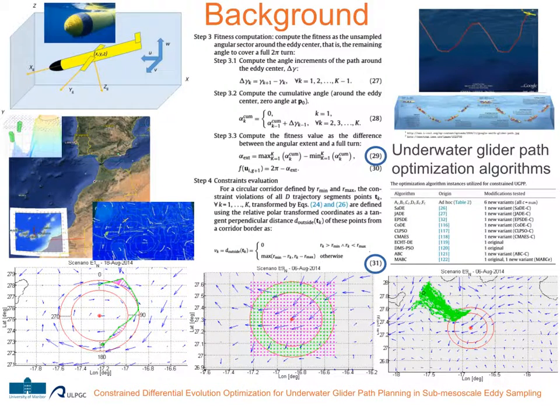We have defined an algorithm for fitness computation and constraints violation based on how much the eddy border was successfully sampled, and the details can be found in the paper. For example, see equations 29 and 31. Then we compared our configured differential evolution algorithm with several combinations of mechanisms and also several other optimization algorithms. All the optimizers were compared on the yo-yo-like path traversal of a simulated glider based on real ocean currents data. This ocean currents data was obtained from satellites in space.